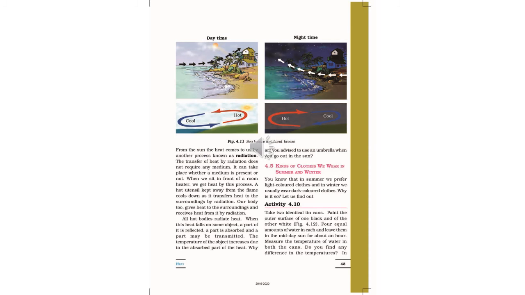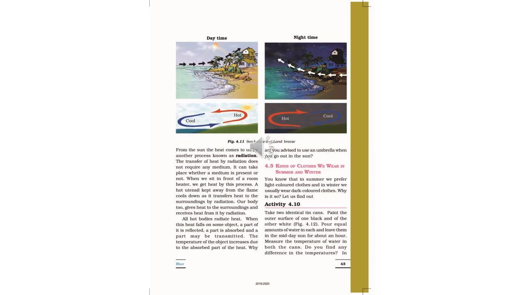In convection, the hotter molecules move themselves and transfer heat to the colder molecules, especially in water, air, etc. So convection takes place in liquids and gases. The third mode of transfer of heat is radiation.